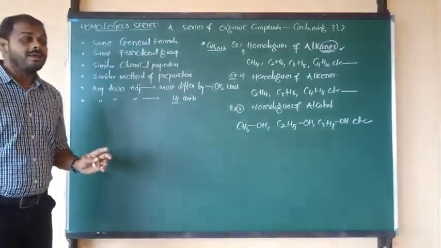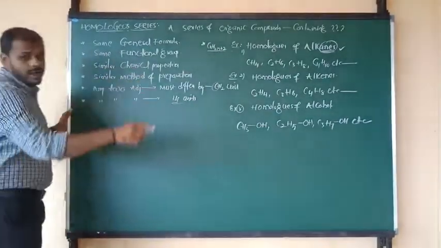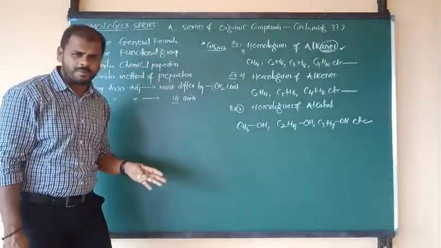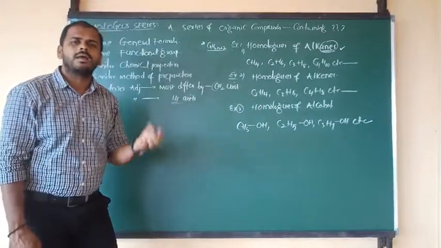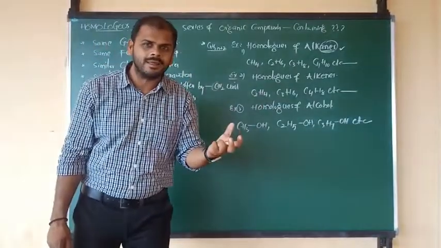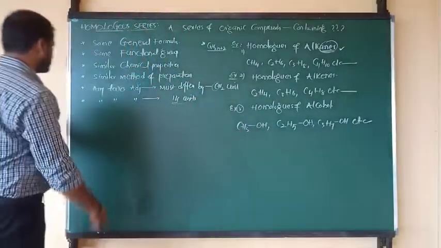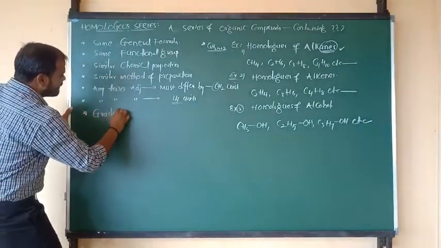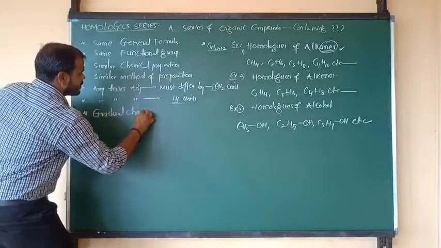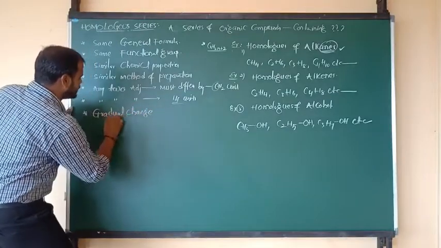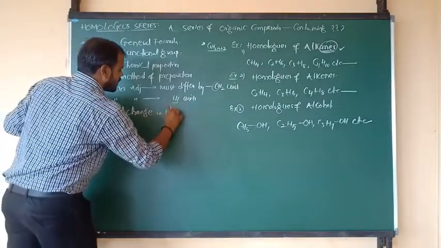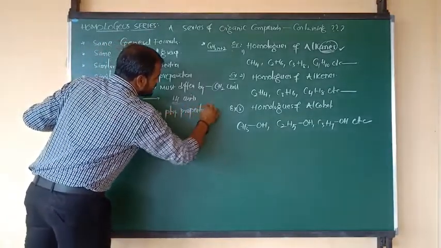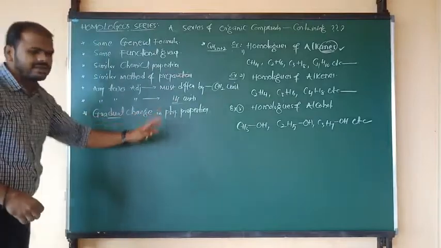But for all the homologs, whatever they may be, there are similar chemical properties and similar methods of preparation, everything is the same, but there will be a small change in physical properties. So we have to say that we can see a gradual change in physical properties. 100% there will be a small change in physical properties.